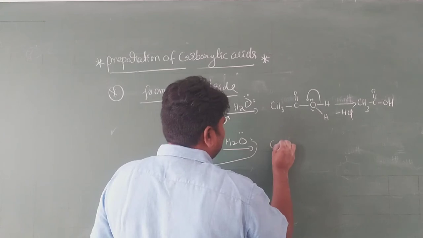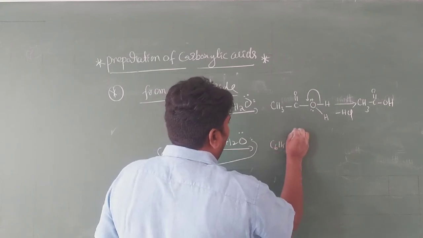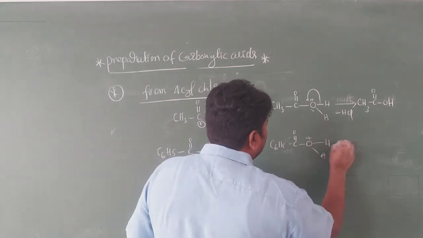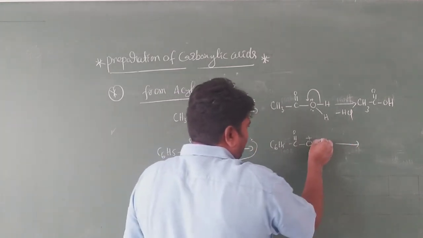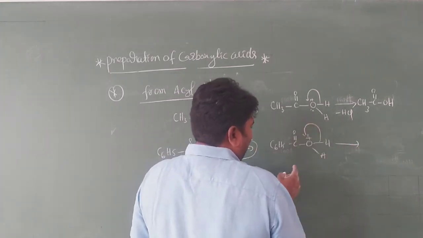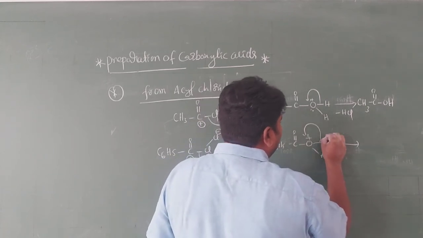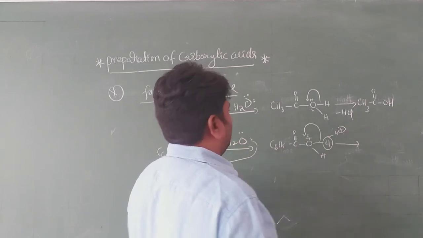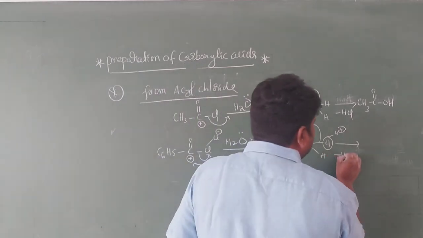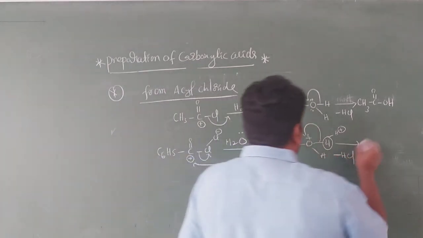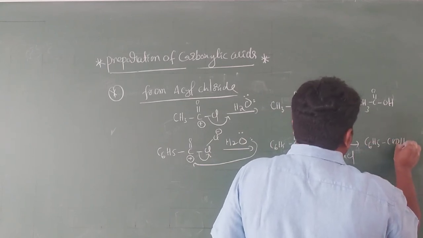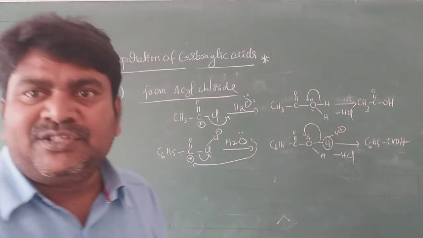It is C6H5, C double bond O and O plus hydrogen, and the hydrogen gives H2. These two electrons are gained by oxygen. Okay, so next one, it is eliminated as H plus. This H plus and the Cl minus both are combined. Minus HCl is eliminated. Next one, it is C6H5COOH. It is a benzoic acid.